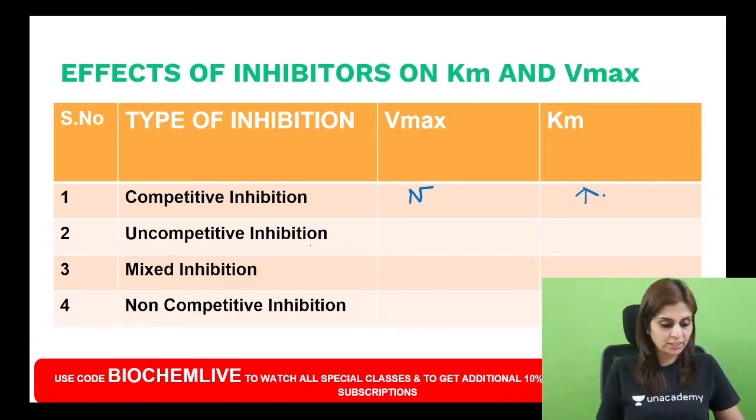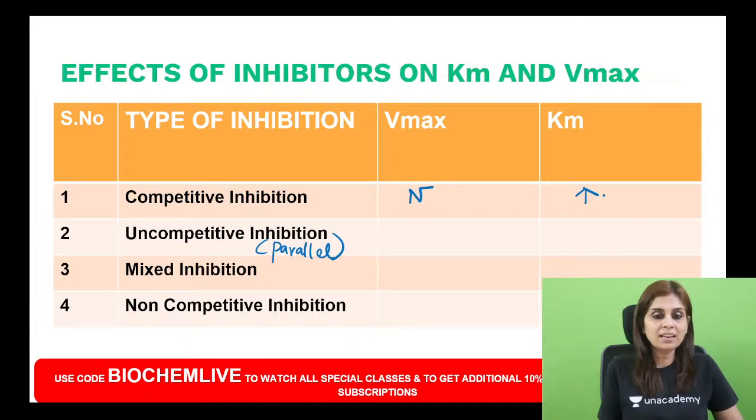Uncompetitive inhibition. What happens in the presence of uncompetitive inhibition? What did I ask you to remember? Parallel alteration. Uncompetitive is parallel alteration. So Vmax is reduced and Km is also reduced. Mixed inhibition, I said both the values are altered in the wrong direction.